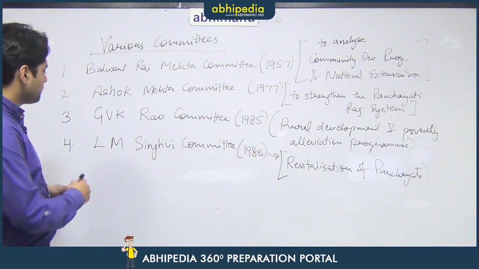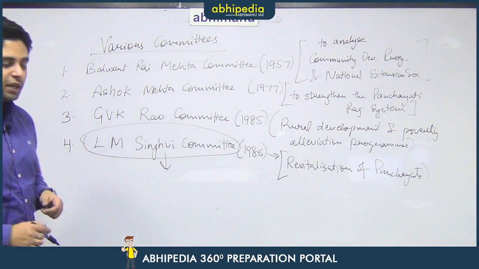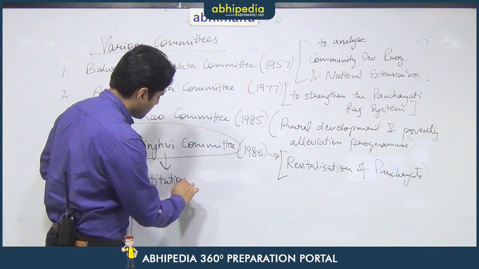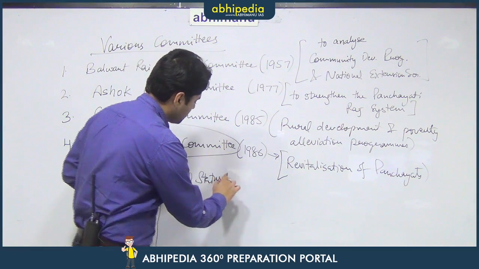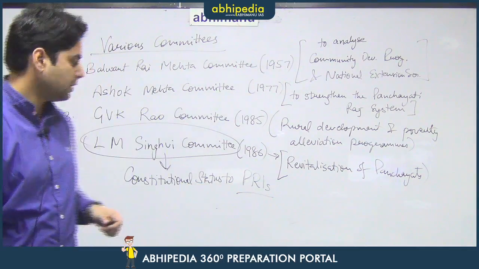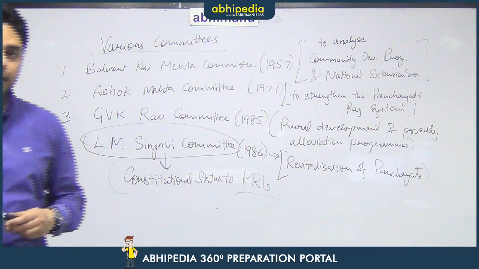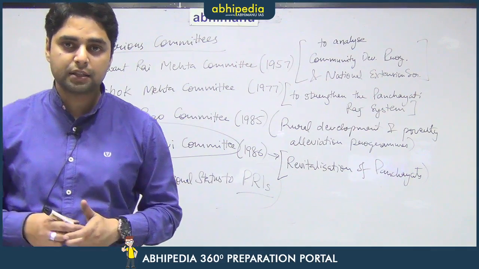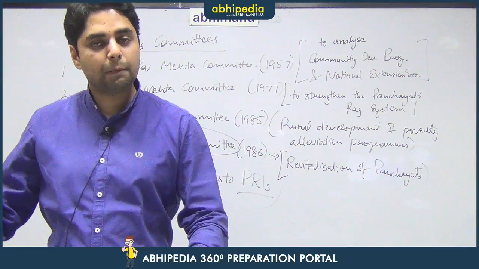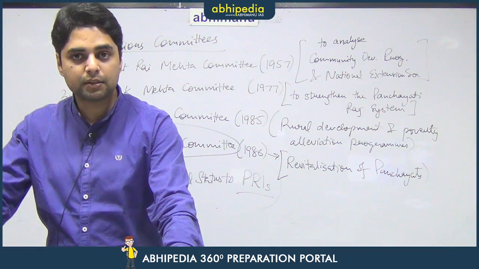Now, the major recommendation of this particular committee was that the Panchayati Raj institutions should be given constitutional status, constitutional status to the Panchayati Raj institutions, or the PRIs. Now, this particular recommendation was a game changer as far as panchayats were concerned. So, this was the committee that recommended that constitutional status be given to panchayats, just like there is provision for the union executive, union legislature and union judiciary in the constitution under Part 5, and there is a provision for the state legislature, state executive and state judiciary under Part 6 of the constitution.